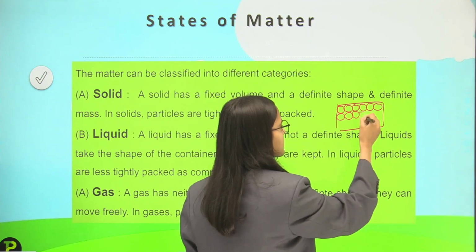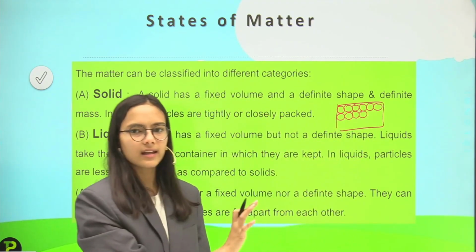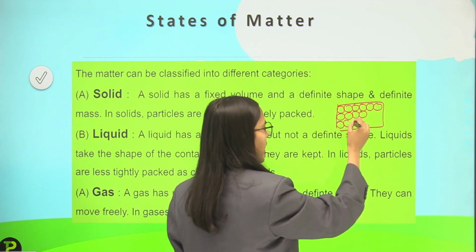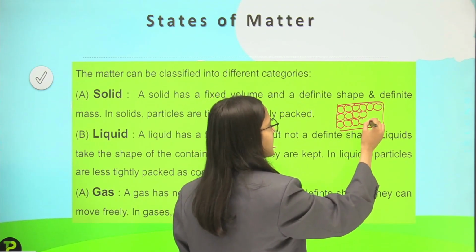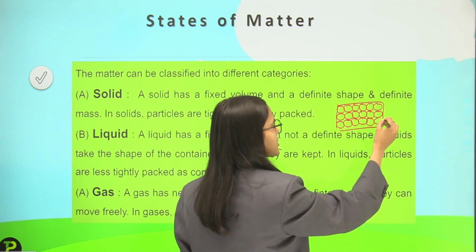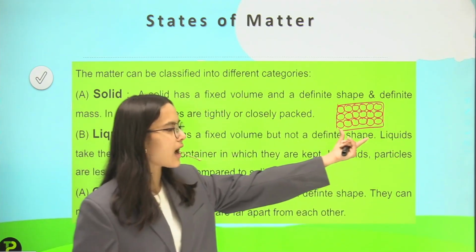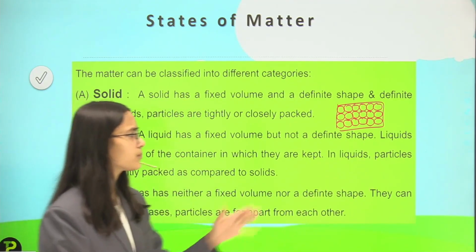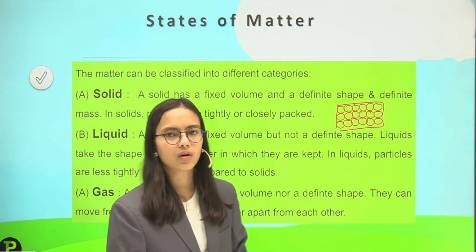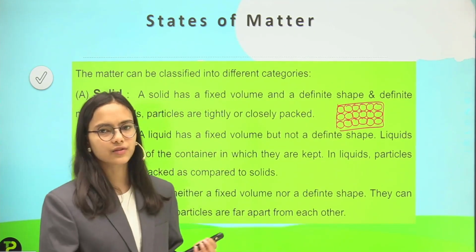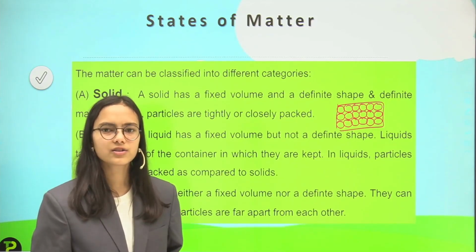You don't know about atoms yet, so I will talk about the particles out of which the matter is made. They are all very closely packed and cannot be shifted a bit, so they have fixed volume. If they could be shifted, that would change the volume.